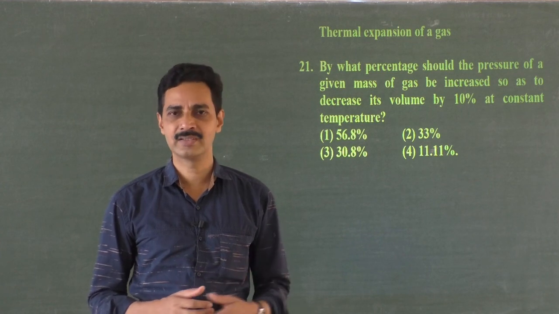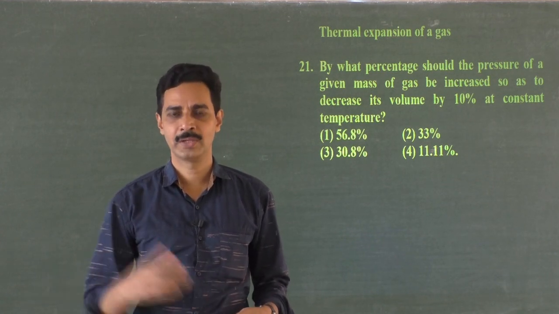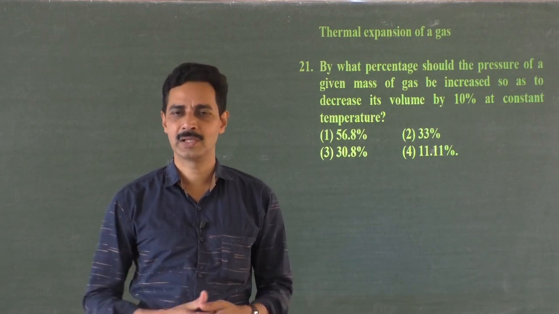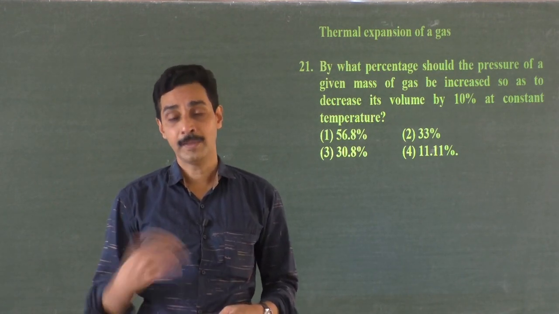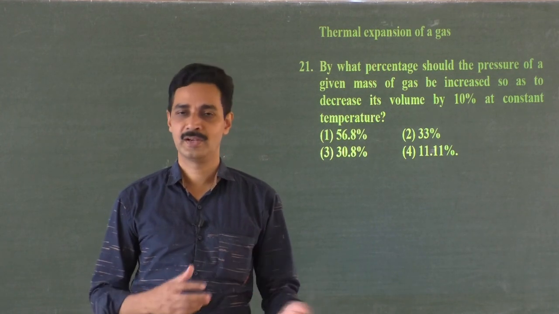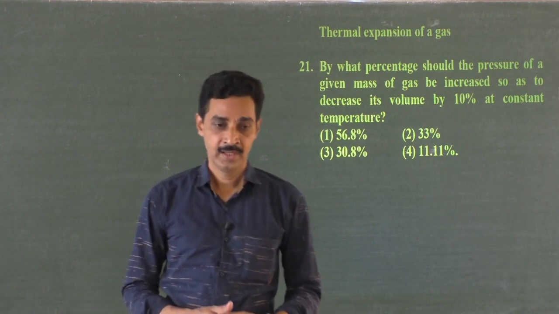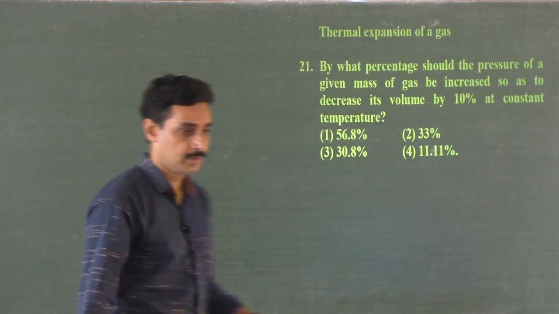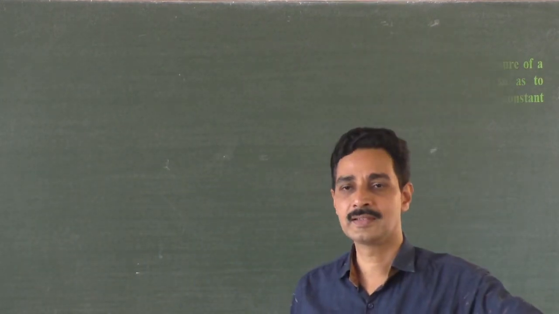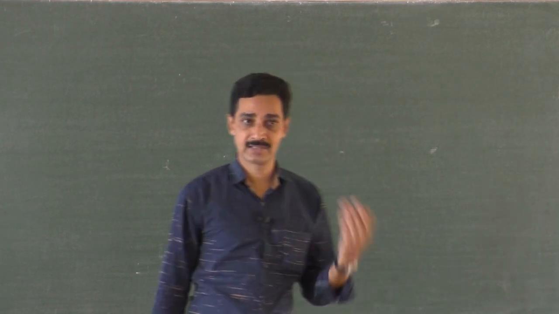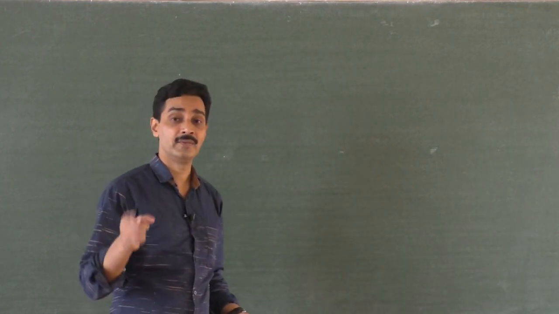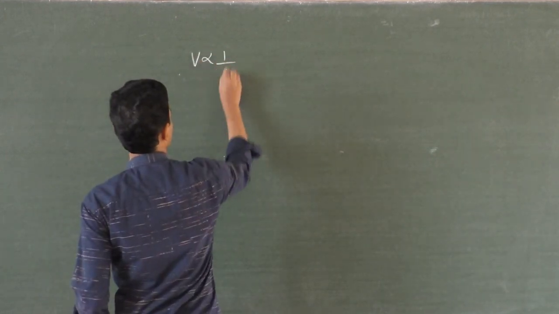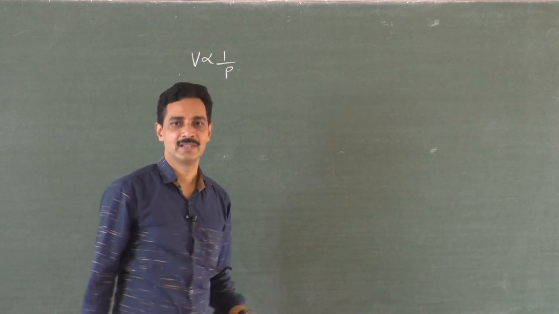For example, when pressure is constant, what happens to volume and temperature when a gas is heated? When volume is kept constant, what happens to pressure and temperature when it is heated? And when temperature is kept constant, what happens to pressure and volume? All the permutations and combinations. So it is found that we have some gas laws, correct? One is Boyle's law, which says the volume of a gas is inversely proportional to pressure when the temperature is constant.